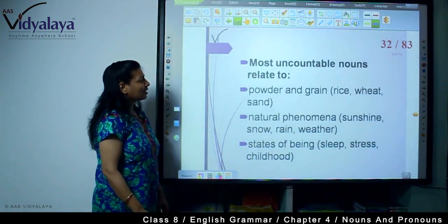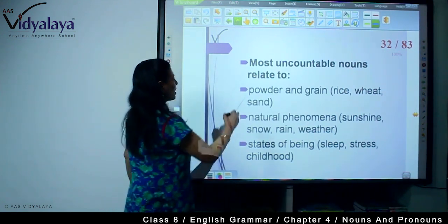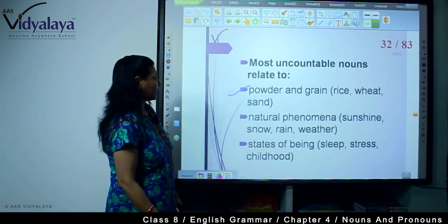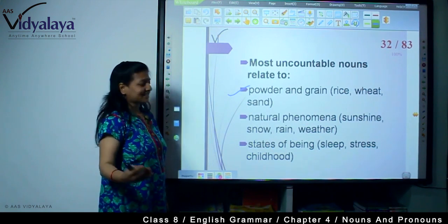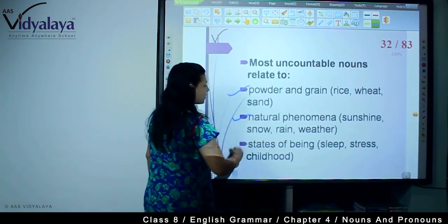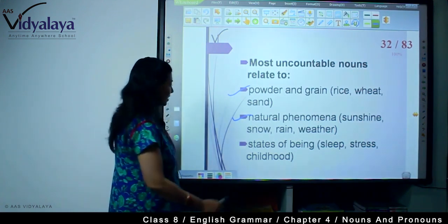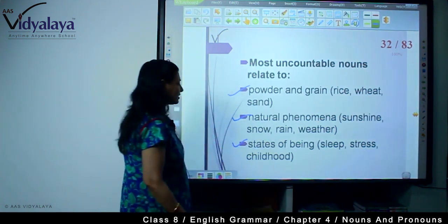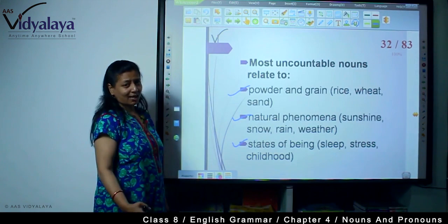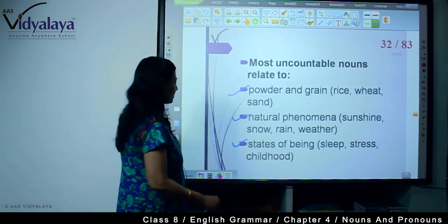Now, most uncountable nouns relate to powder and grain. For example, rice, wheat, sand. Natural phenomena: sunshine, snow, rain, weather. States of being: sleep, stress, childhood, adulthood, whatever.